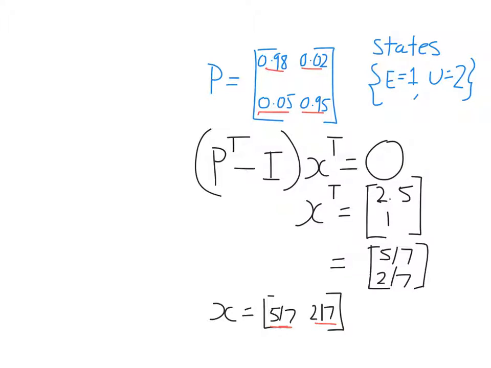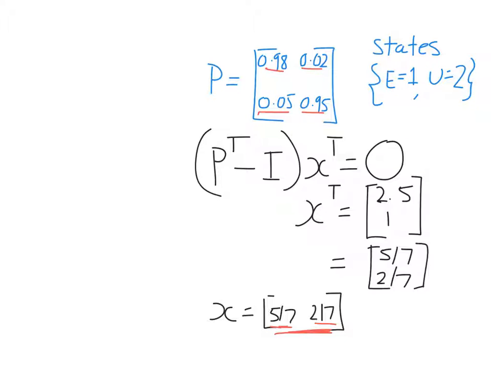So the change in the number of unemployed people will be 0, and the change in the number of employed people will be 0. Once again, this is independent of the initial distribution. It doesn't matter whether there were 80% of people originally employed or 30%. Over time, in the long run, this will be where the chain ends up.